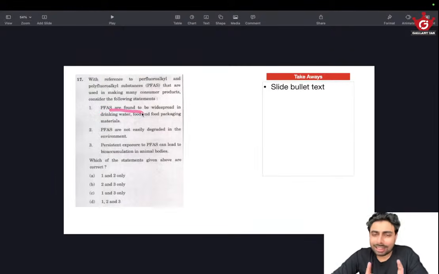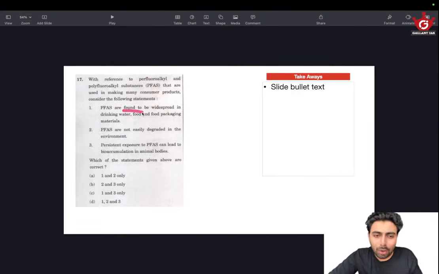As in, that says that though they are not supposed to be found, they are found. That's the meaning of that particular statement. PFAS are found to be widespread. Meaning, imagine a body conducting a study and giving its report, like, okay, these sort of chemicals are found to be widespread in these water bodies. That doesn't mean that water bodies naturally have that, but for some reason, for anomalous reasons, it is being found.